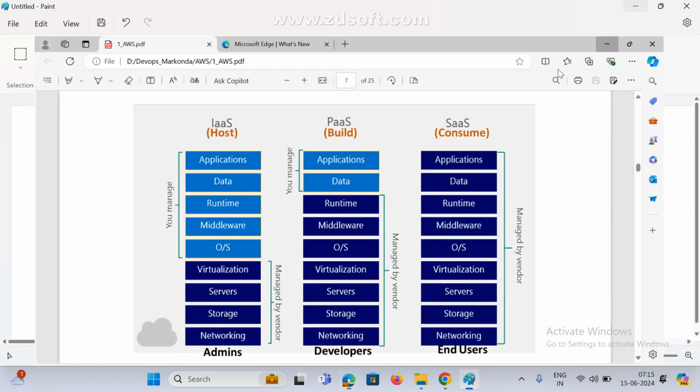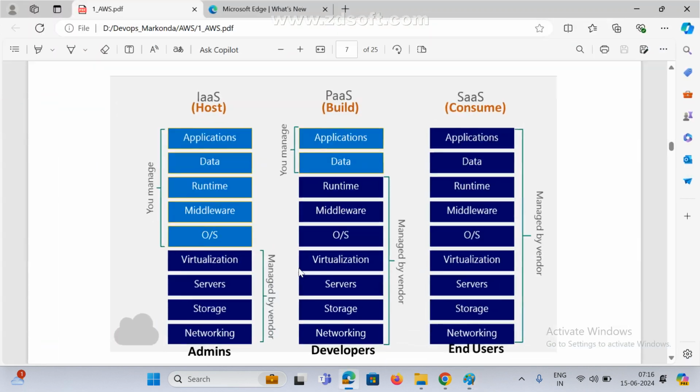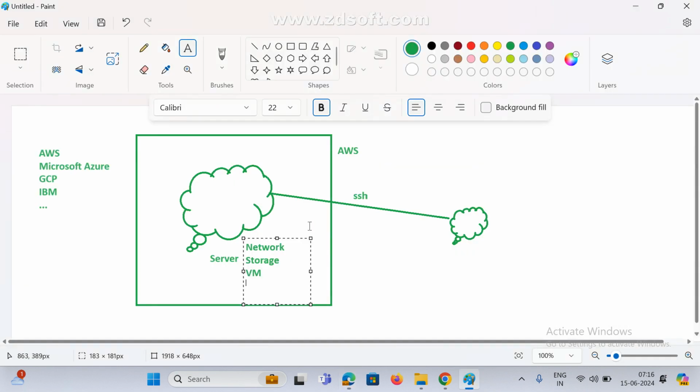VM means virtual machine. Let's assume this is the VM. And finally, next we are using servers. Servers means any one server, that is Linux server or Windows, whatever it may be. That is your wish.